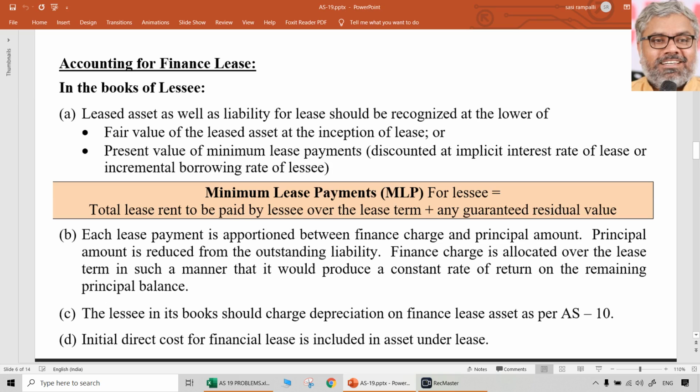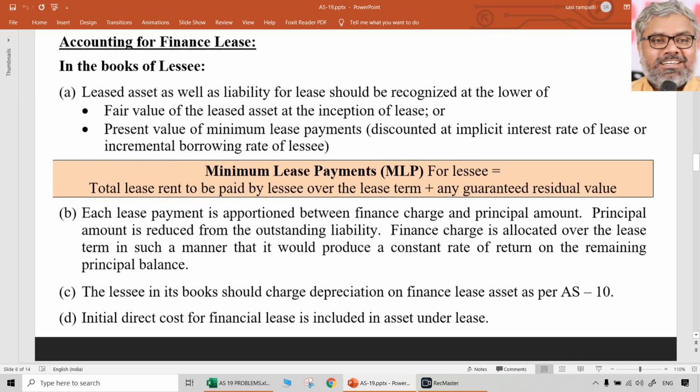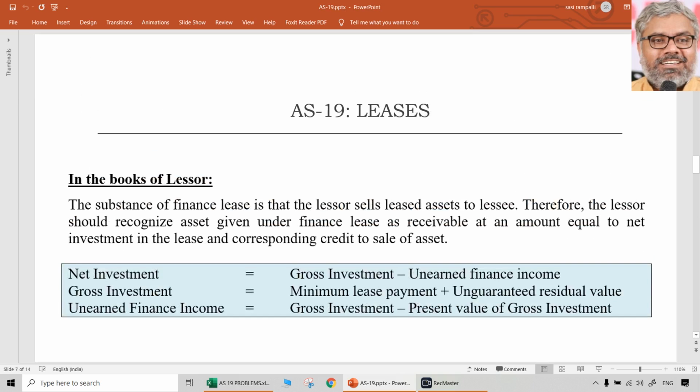Of course, once this entry is recorded at the beginning of the lease when the agreement is entered into, later in each year, the interest and principal amounts have to be segregated. Interest amount is treated as expenditure and amount paid towards the principal amount will be reduced from the liability, and the asset originally recorded will be depreciated also in accordance with AS 10. That is for lessee's books of accounts.